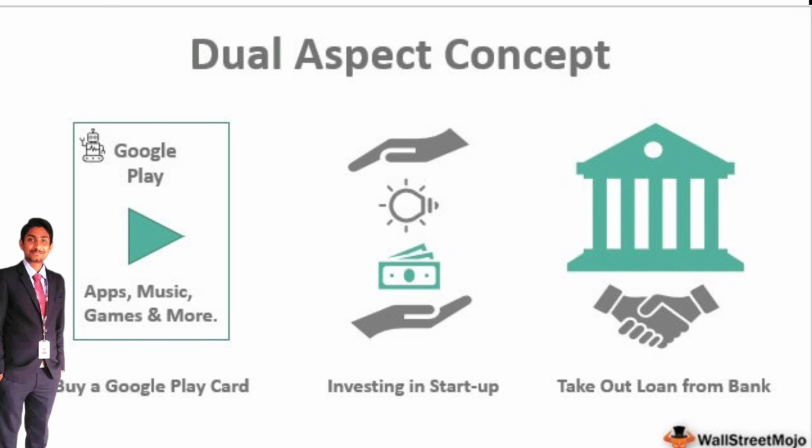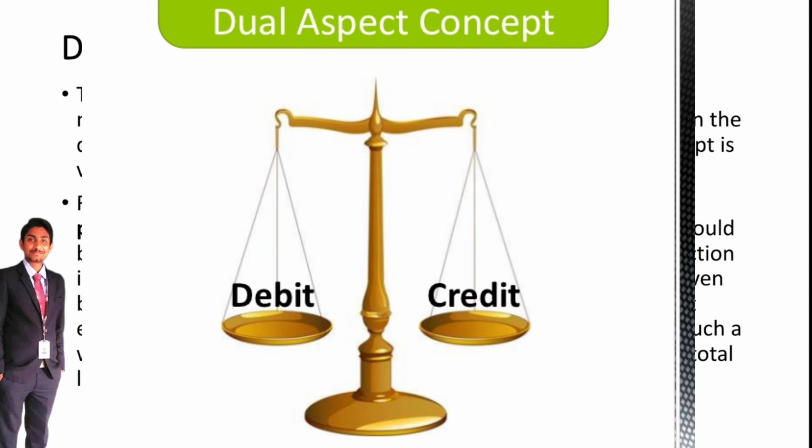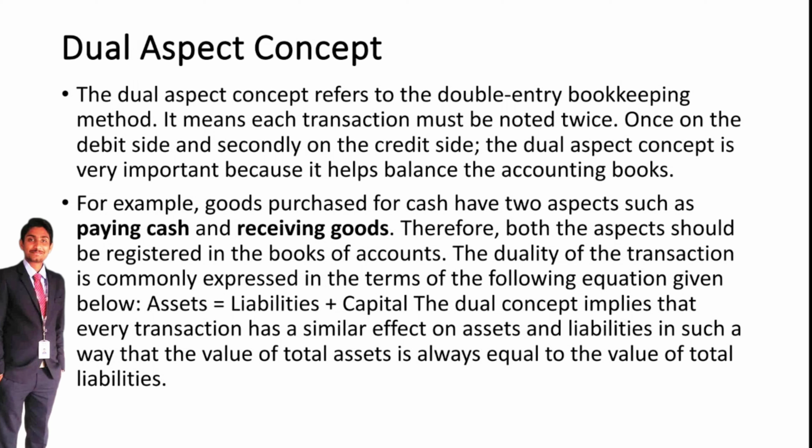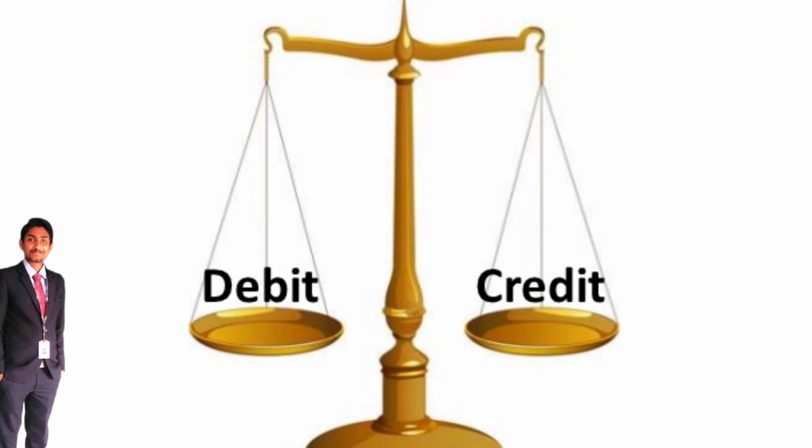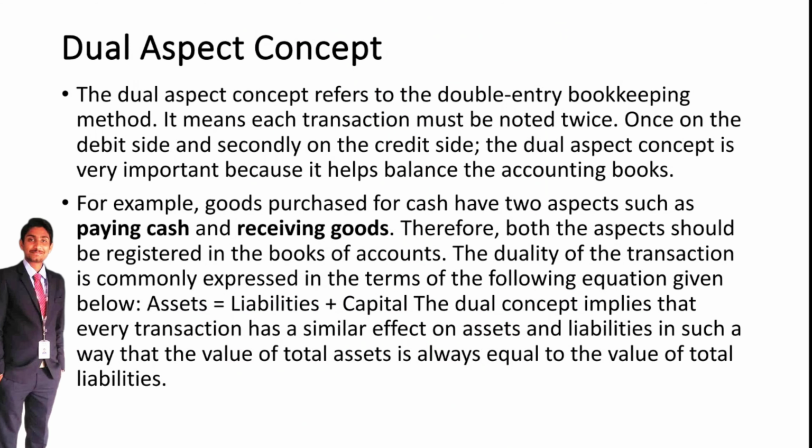The third one is the dual aspect concept. The dual aspect concept refers to double entry bookkeeping. It means each transaction must be noted twice: once on the debit side and once on the credit side. The dual aspect concept is very important because it helps balance the accounting books.